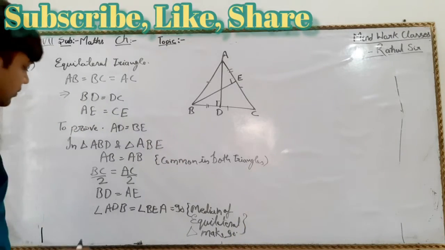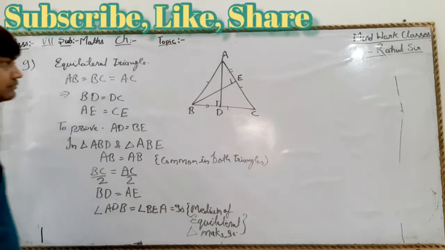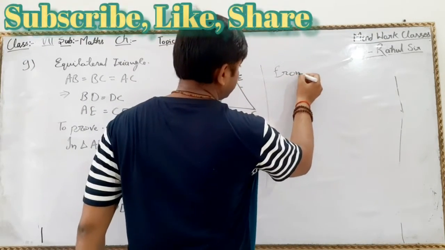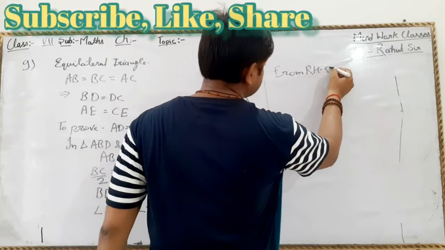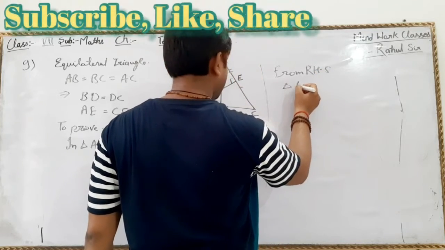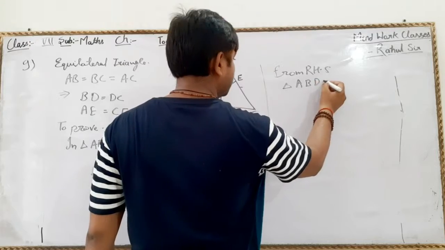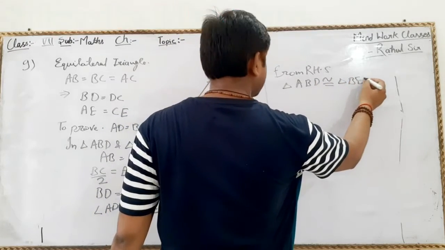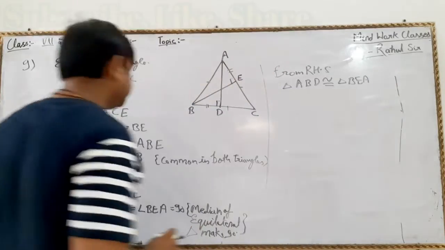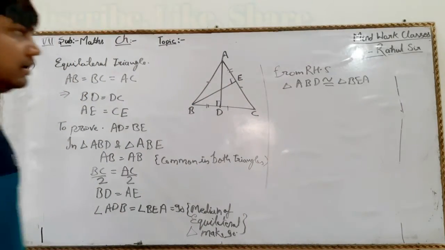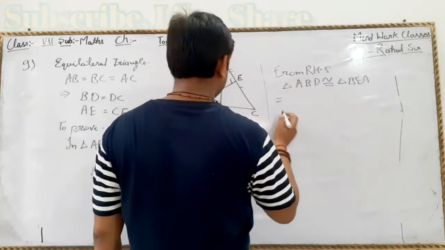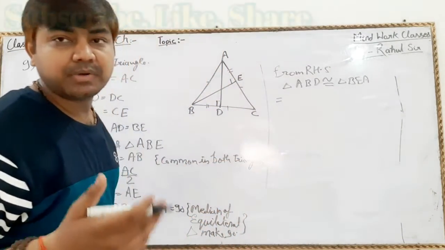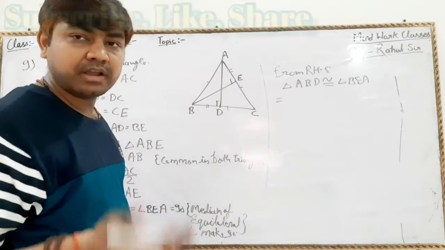So from here we can say that from RHS, triangle ABD is congruent with triangle BEA. These two triangles will be congruent. That implies the respective sides will also be equal by CPCT. CPCT means corresponding parts of congruent triangles.